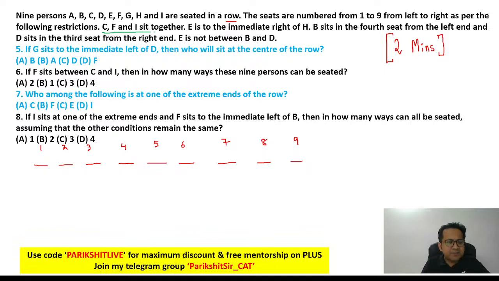What's the first restriction? C, F, and I sit together. So let's write it down. C, F, and I together. There are many possibilities, and this is not the best one to get started. Think about it. CFI could be 1, 2, 3. It could be 2, 3, 4, or 3, 4, 5. So many possibilities, so definitely not the best statement to get started.